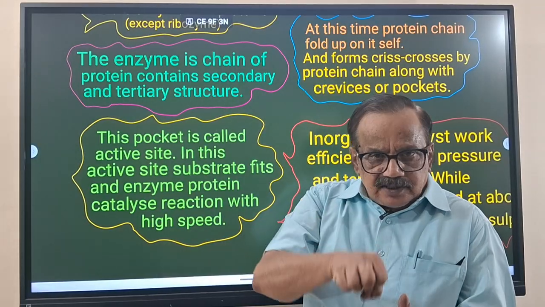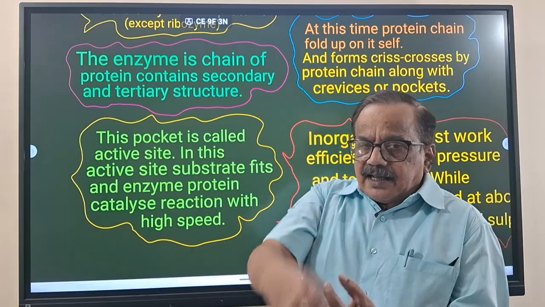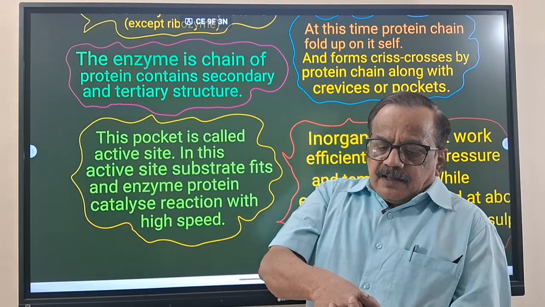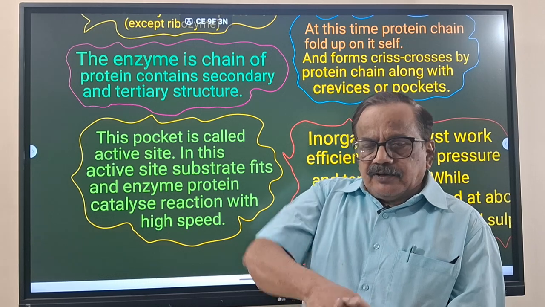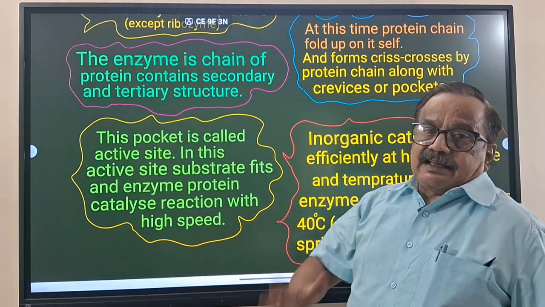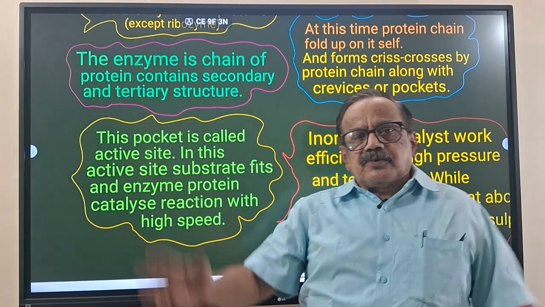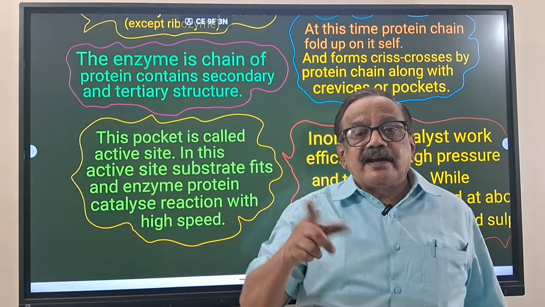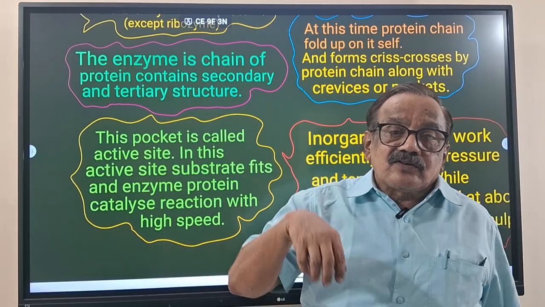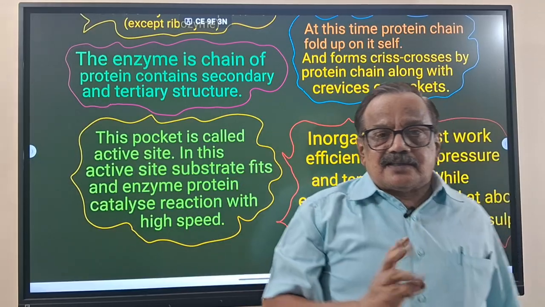How the active site is formed, I told. And where is the active site? In the enzyme. The enzyme is a protein, and it is self-coiled. After the substrate sits, the protein will catalyze the reaction, meaning the substrate is converted into the product at high speed when it comes and sits in the active site. The active site is present in the enzyme, and the enzyme is the protein's tertiary structure.